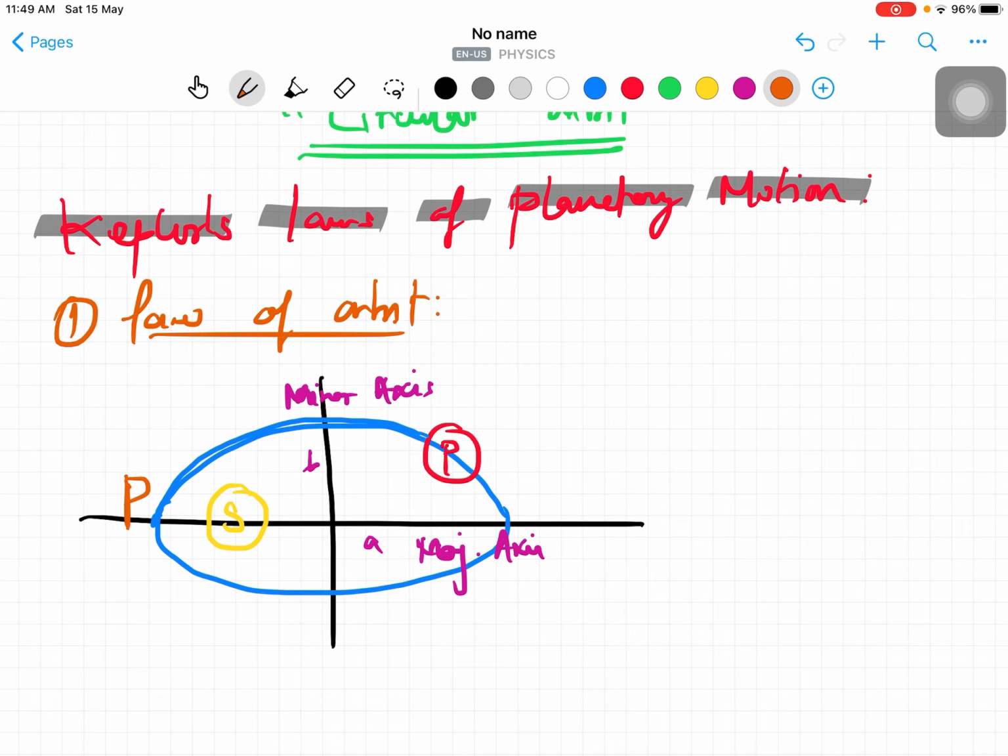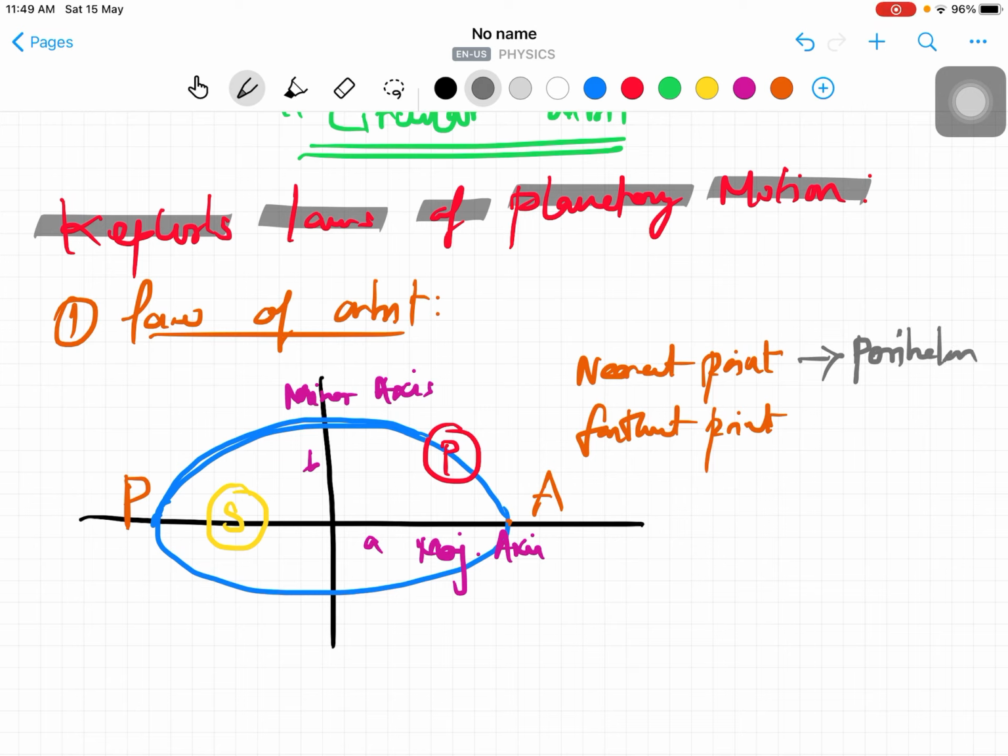In case it is at the farthest point from the sun, very far distance, that means here, this is the farthest distance, and this is called aphelion. So two things we discussed now: the nearest point to the sun is perihelion, and the farthest point from the sun is aphelion.